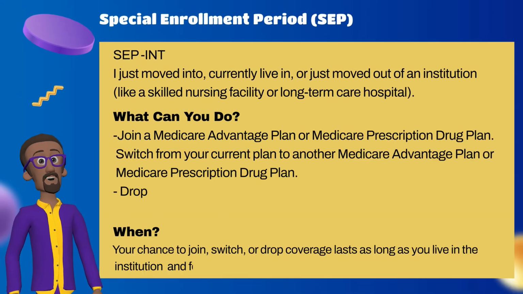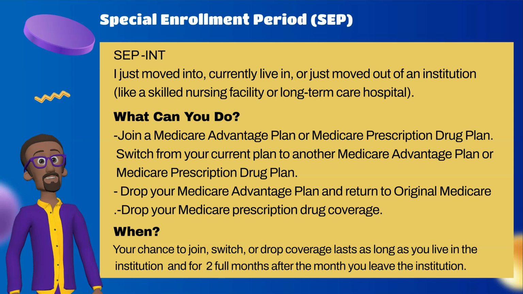Special Enrollment Period Institution. I just moved into, currently live in, or just moved out of an institution, like a skilled nursing facility or long-term care hospital. What can you do? Join a Medicare Advantage plan or Medicare prescription drug plan. Switch from your current plan to another Medicare Advantage plan or Medicare prescription drug plan. Drop your Medicare Advantage plan and return to original Medicare. Drop your Medicare prescription drug coverage.